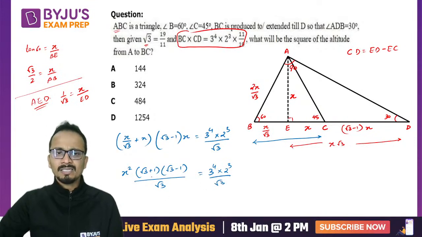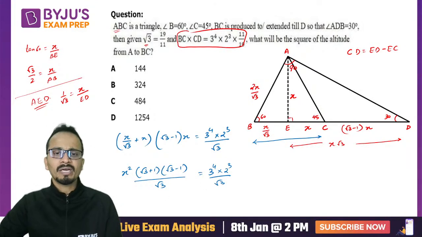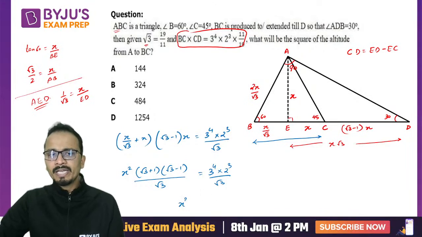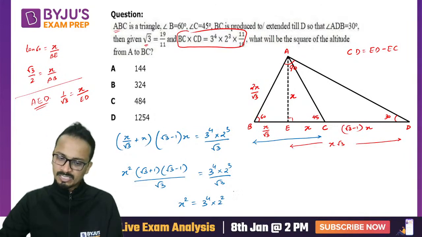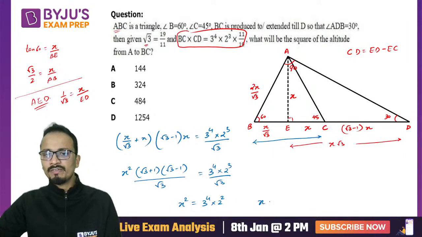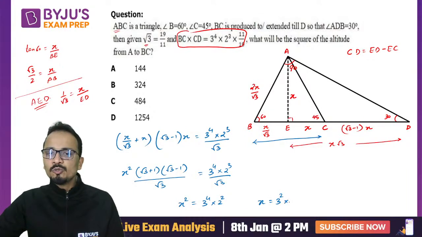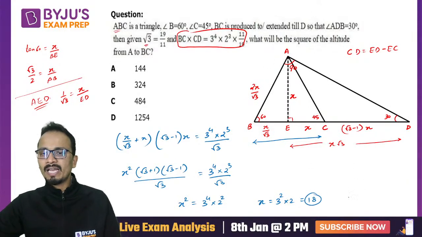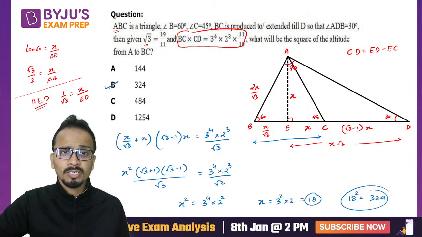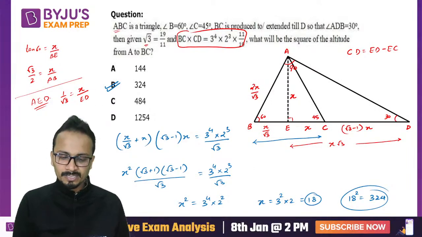Root 3 will get cancelled. In the brackets on the left hand side it will become 2, and from there you will get x square as 3 raised to the power 4 into 2 square. Simplify this, you will get this. So the value of x will be equal to 3 square into 2, that is 18. So x is 18. What they're asking is the square of this value. So square of 18 is 324. So 324, option B is the correct answer.